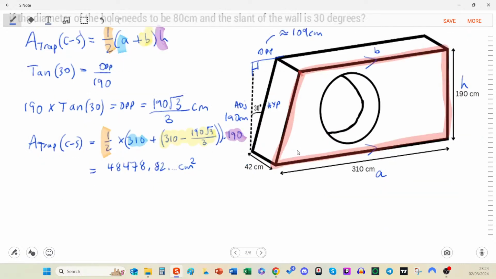I'm just going to scroll down. So we're going to get volume of the wall without the hole is equal to this number here, 48,478.82... multiplied by the depth, which is 42.